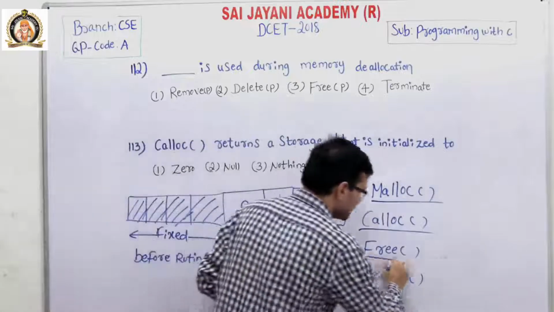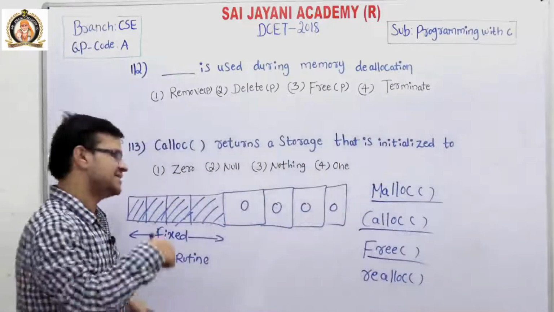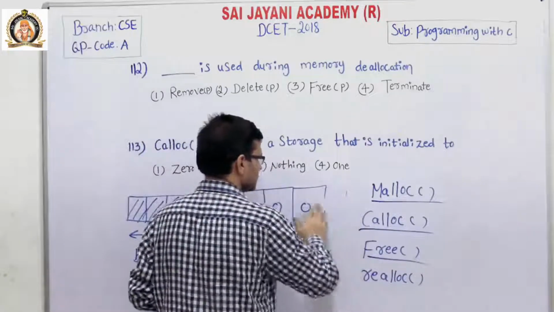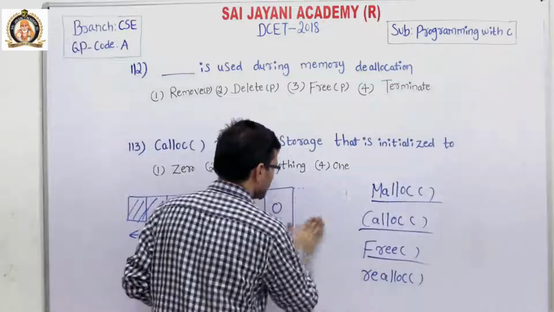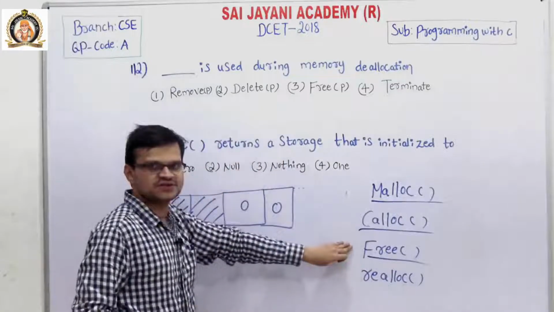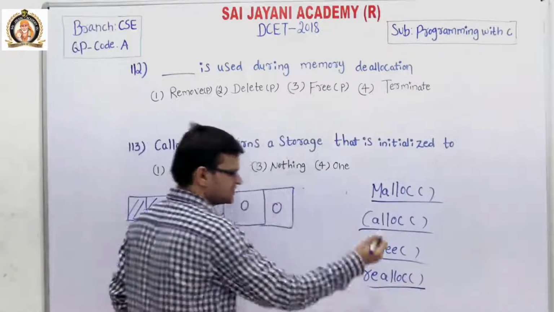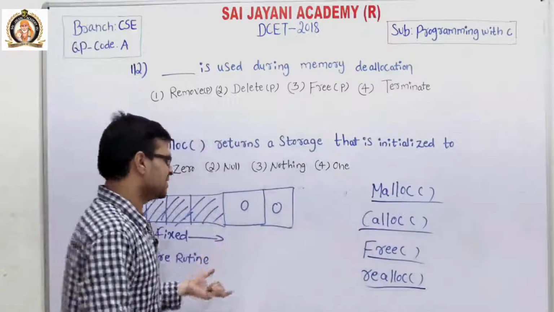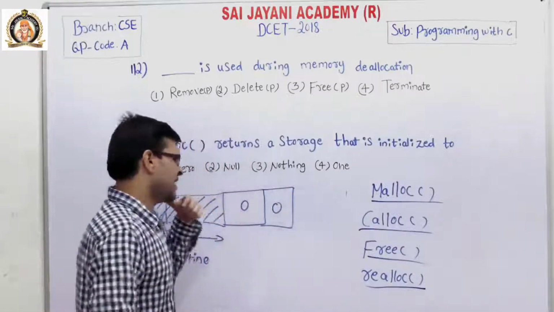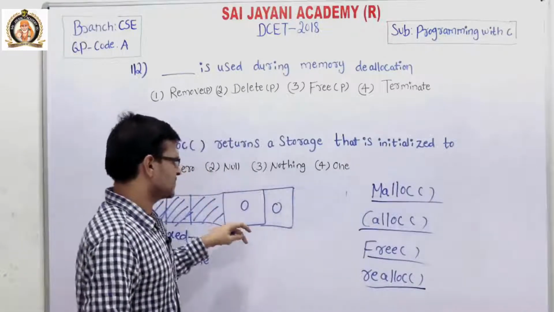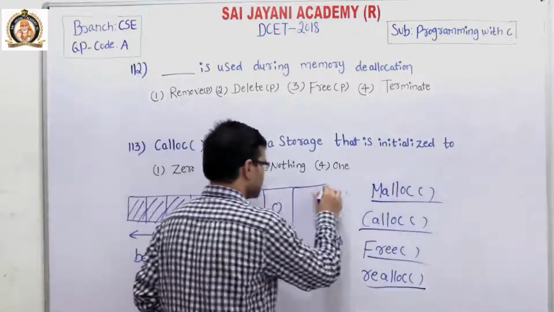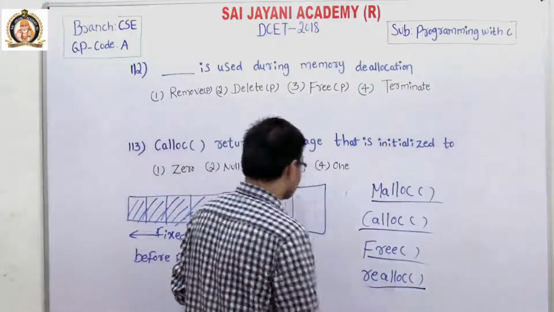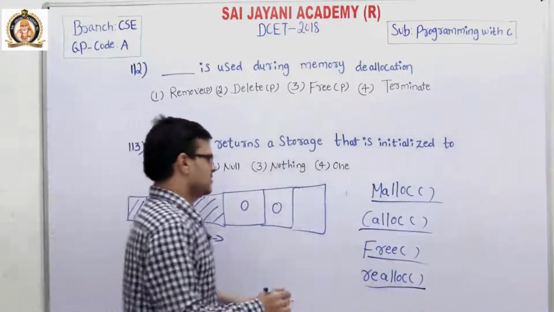And by using the free function we can deallocate the memory. Similarly, by using the realloc function we can alter the memory. That means we can add memory, or change the memory, allocate it or deallocate it. By using realloc we can alter the memory. Okay, I will tell you once again.